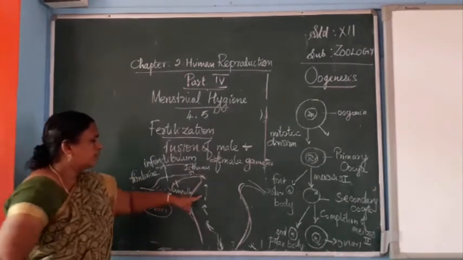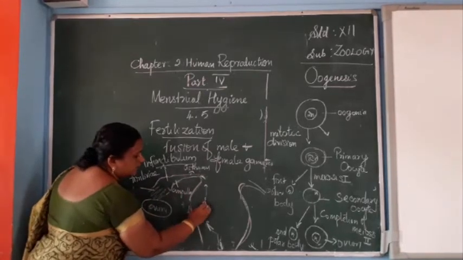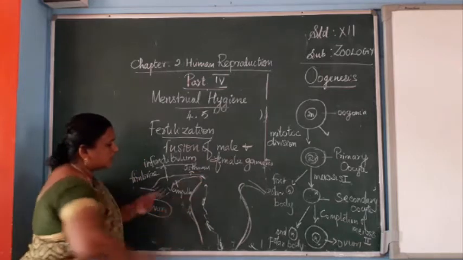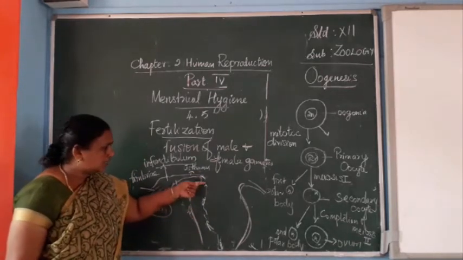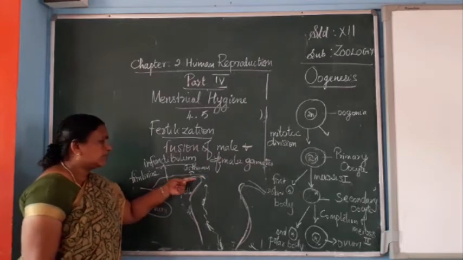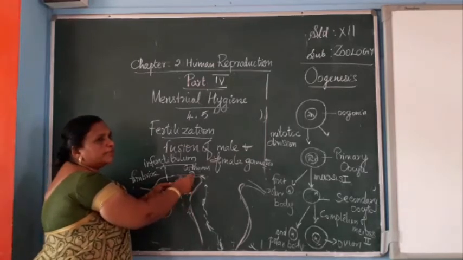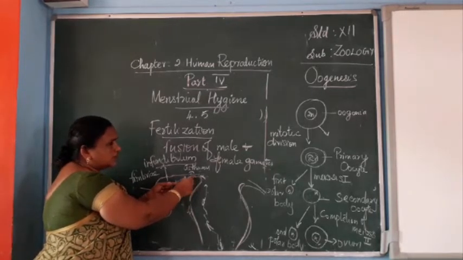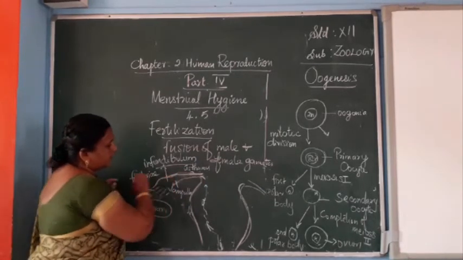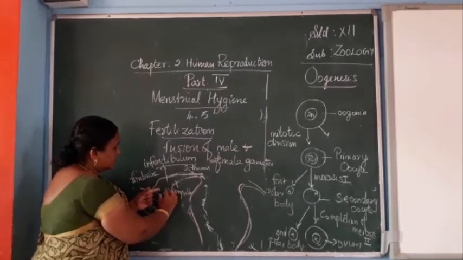So the sperm travels in an ascending manner, from the uterus to the isthmus region of the fallopian tube, or uterine tube, or oviduct.